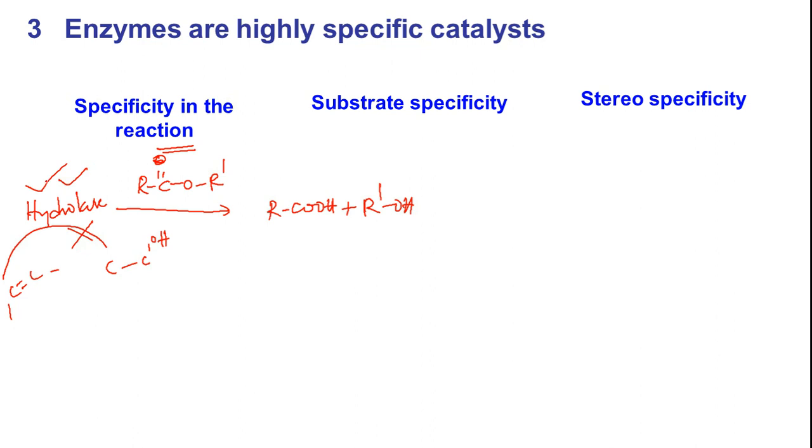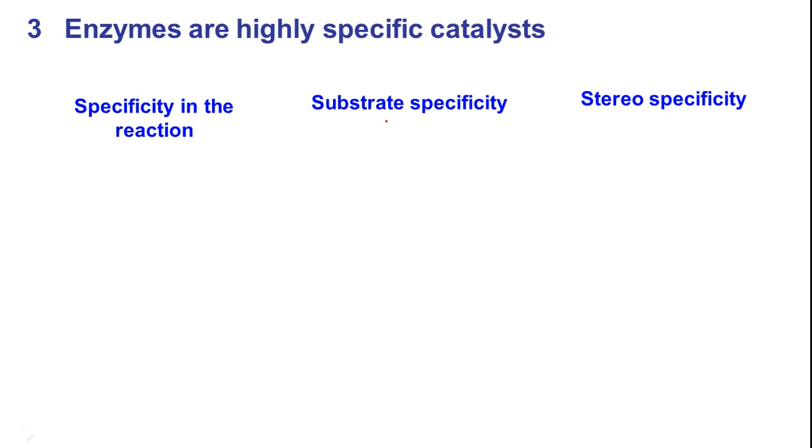That's the reason why enzymes are highly specific for a particular reaction. You will see in the coming lectures the classification of enzymes, where you will see oxidoreductases, hydrolases, ligases, isomerases. They have their own specific job to do. They will do that work only. The next one is substrate specificity. Substrate specificity means it is almost like functional group specificity. This is what we have seen in specificity of reaction.